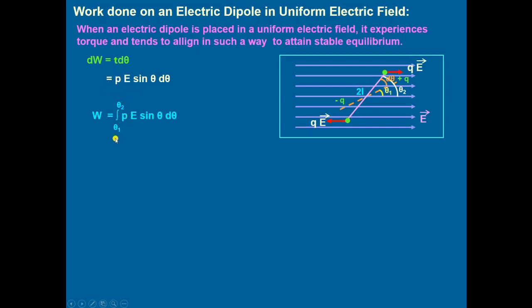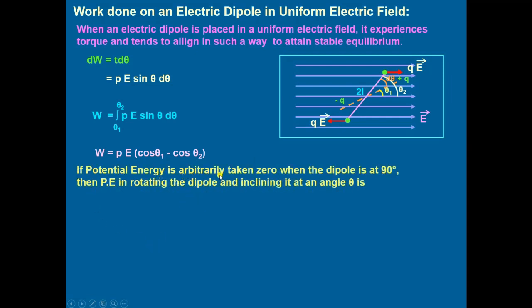Integration from theta 1 to theta 2 of PE sine theta d theta. After integration, this comes out to be: work done W will be equal to PE (cos theta 1 minus cos theta 2).